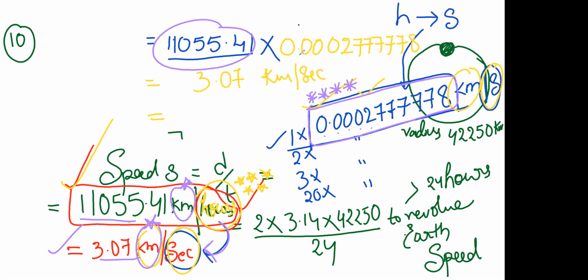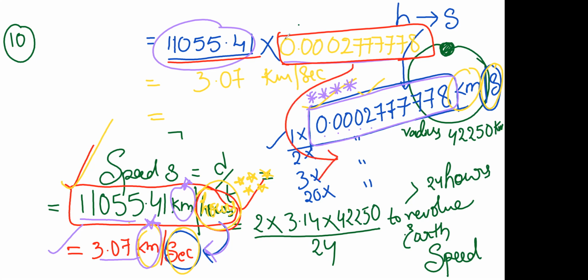If I find a simpler method than doing all this multiplication, I will share that tip with you in tomorrow's class, so you can get the answer easily rather than multiplying with this huge number. So this is the one problem we have done today.